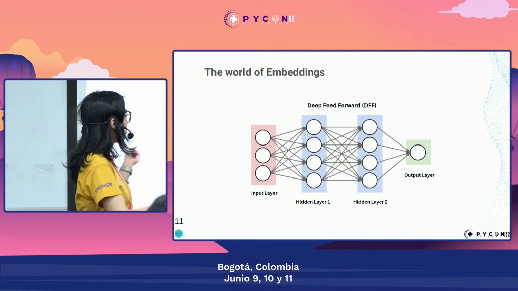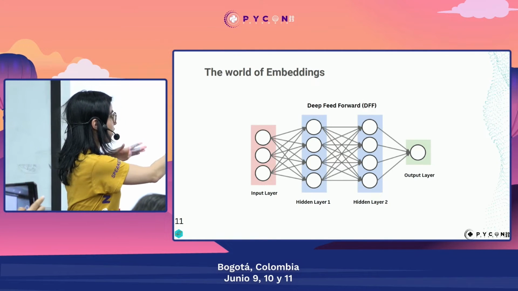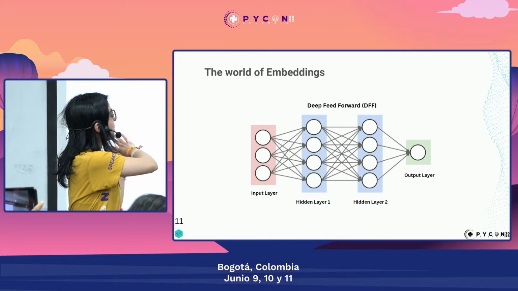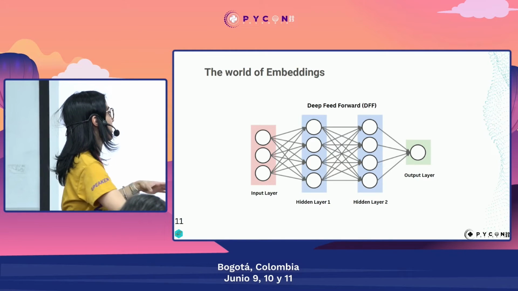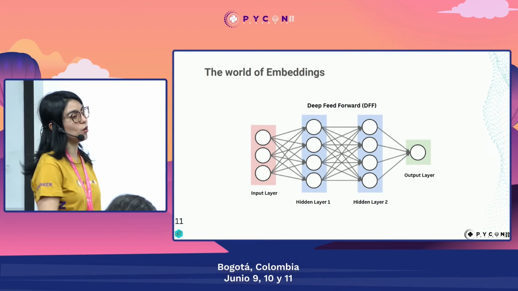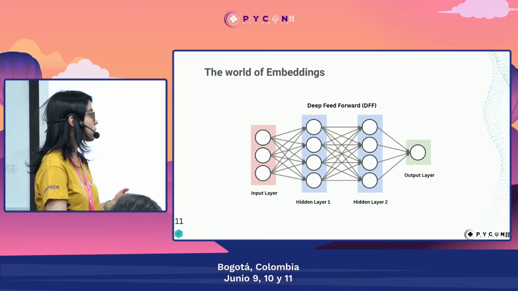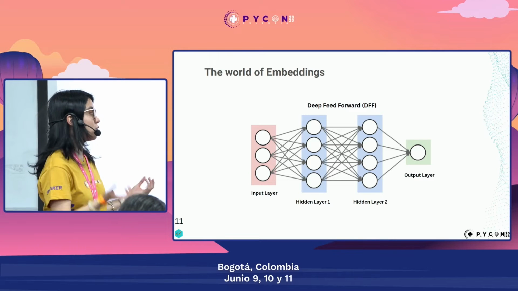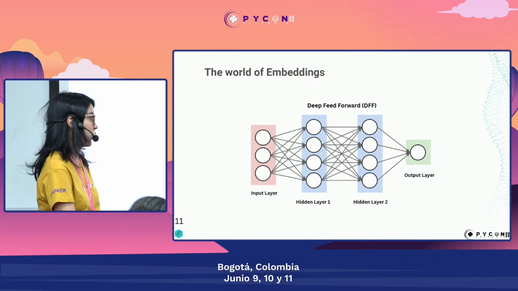We usually have some features on the left, then we transform them into embeddings through the second layer until the last one. Then we take those embeddings and use them to perform a task, which could be classification or regression.